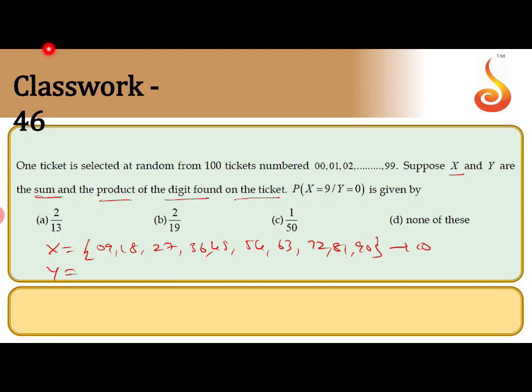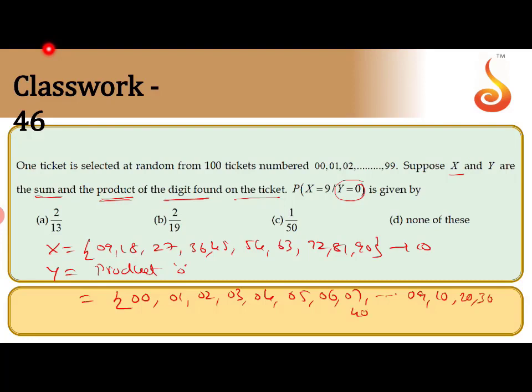Now Y. Y is the product of the digits on the ticket. So Y equal to 0, the product is 0. What are the possibilities? Product 0: 00, 01, 02, 03, 04, 05, 06, 07, and so on up to 09, then 10, 20, 30, 40 and so on up to 90. Here a total of 19 combinations will come.